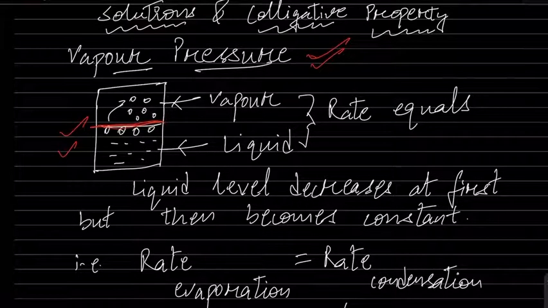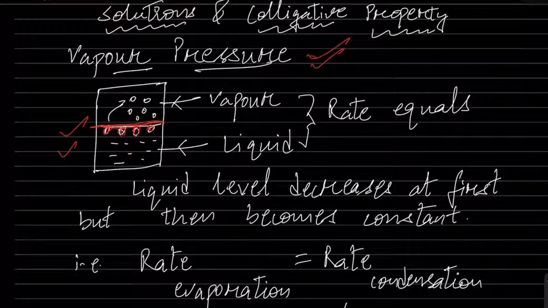So what is actually happening? The liquid is somewhat volatile. Volatile means whose molecules will leave the surface of the liquid and turn into vapors. It is not 100% non-volatile, okay? It is a volatile liquid, and these small white circles are the molecules of the liquid. Now the container is closed, mind it, the container is completely closed.